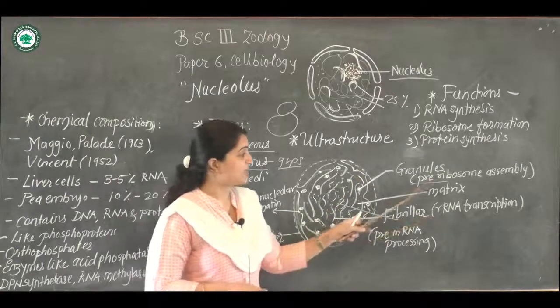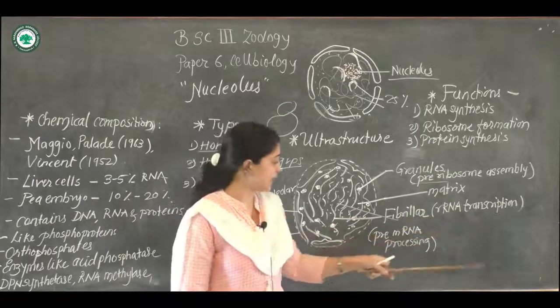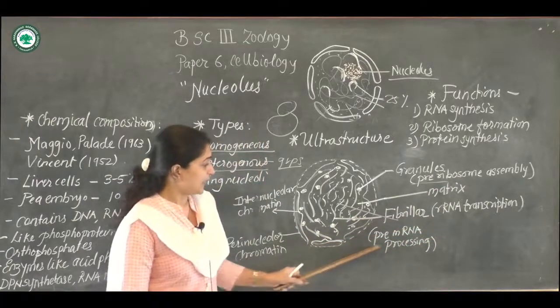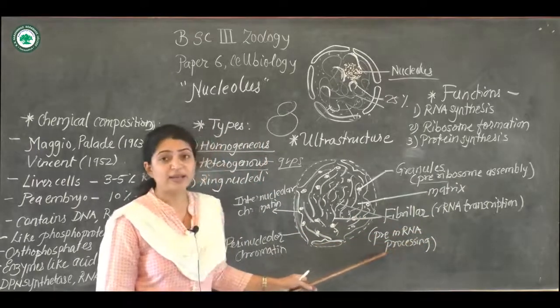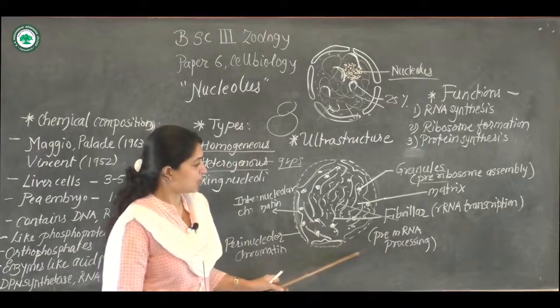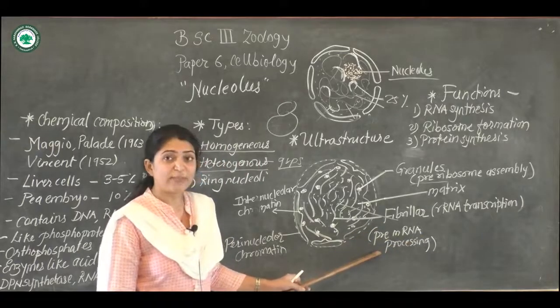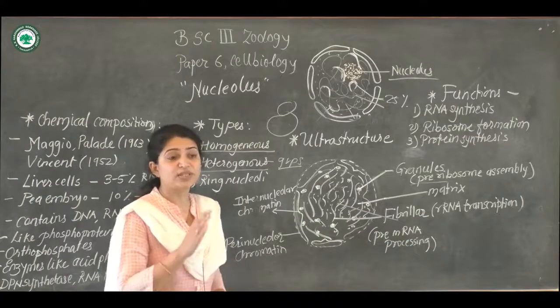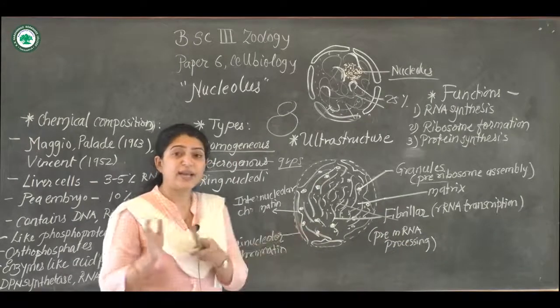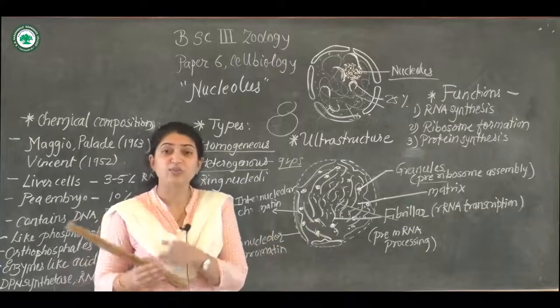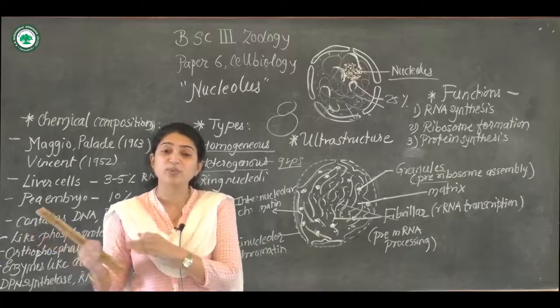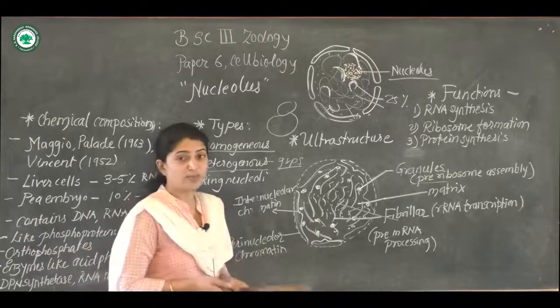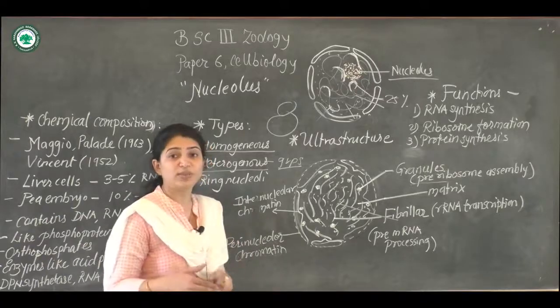This helps in pre-ribosome assembly and RNA transcription, and it also helps in pre-mRNA processing. After this process only, the mRNA is taken into the nucleus, and then from the nucleus it is passed on to the cytoplasm for carrying out protein synthesis.